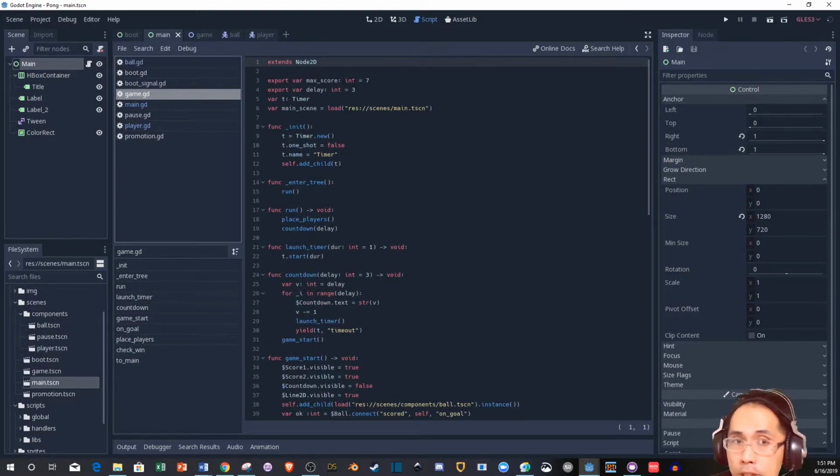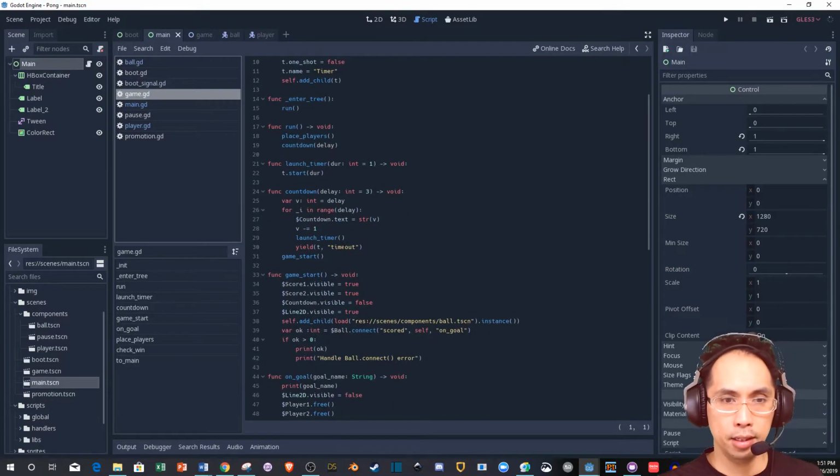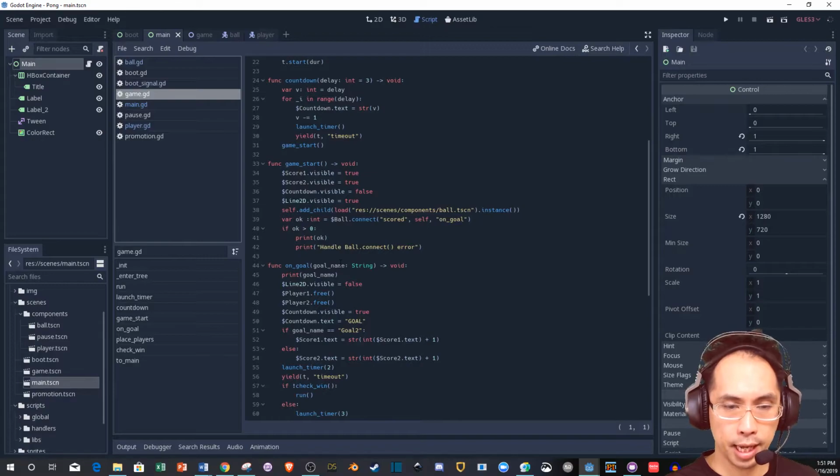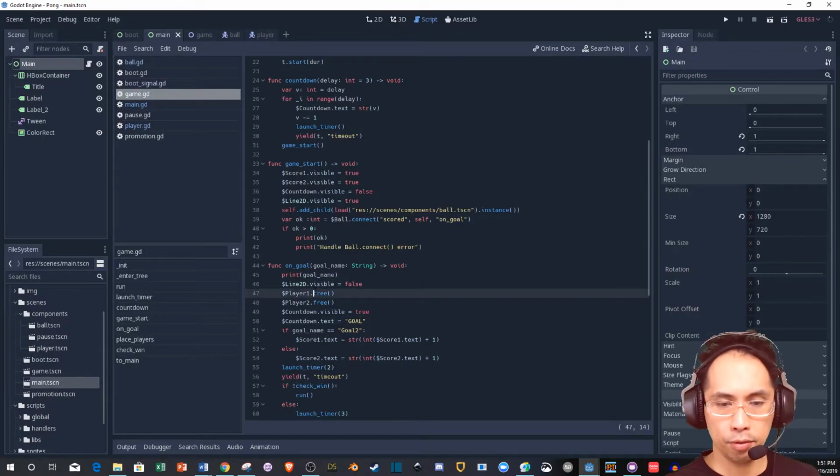All right, we've got max score set here. So here's your score. Timer, fantastic. There's your countdown. We saw that. Score visibility, fantastic. Player, is that queue free? No, that's not queue free. It just says free. All right, free.